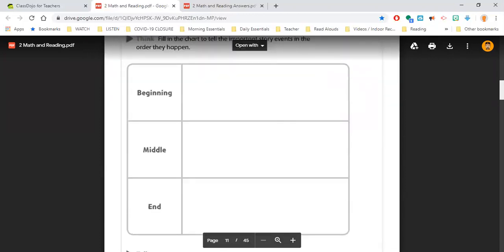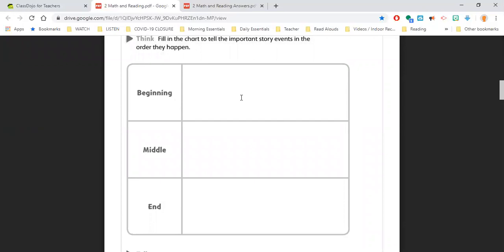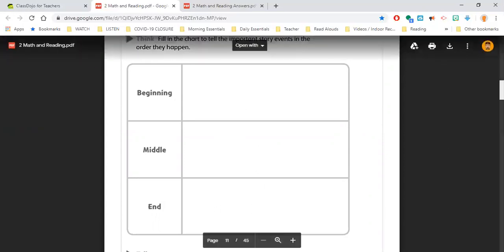After you practice retelling, it says fill in the chart to tell the important events in the order that they happen. The first thing that happened was that the crocodile bit the nose of the elephant. So you'd want to write that in the beginning area of the box. Now you should be able to spell all those things because you're using your resources. You're going back to your work and checking back with the story for any words you don't know how to spell. Then go ahead and tell us about what happened in the middle and what happened in the end. Make sure you write that neatly and carefully. Go ahead and pause there, fill that in, and then you can come back and continue working with us.